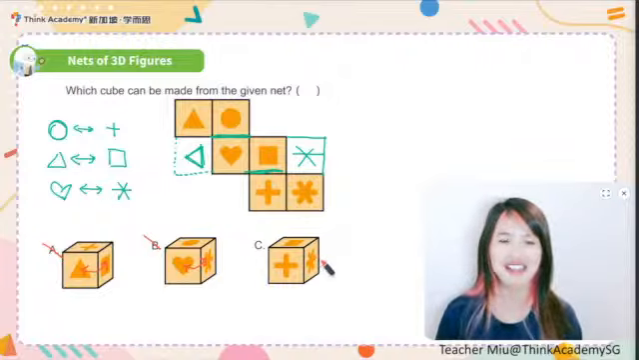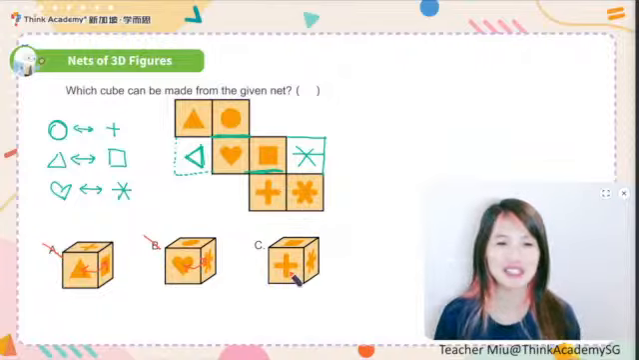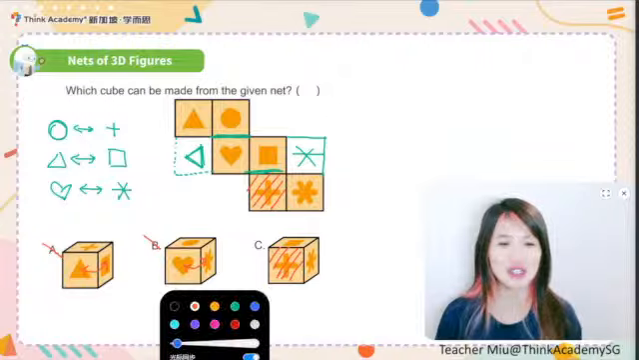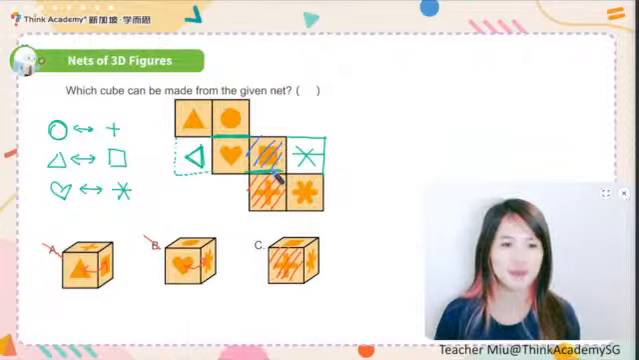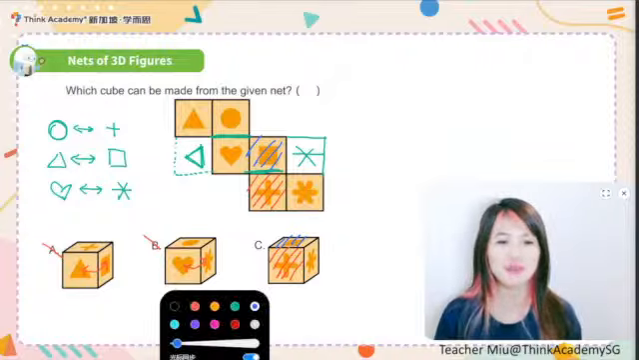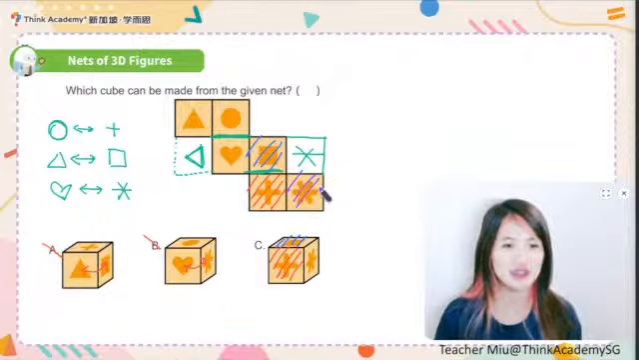C is the answer. Okay, how do we fold it? You just focus on the front face, which is a plus. Then you fold down the square. You can see the square is on your top. And then look at the star. The star here will be folded and make it to its right. So this is the star. That's how we get to the answer C.